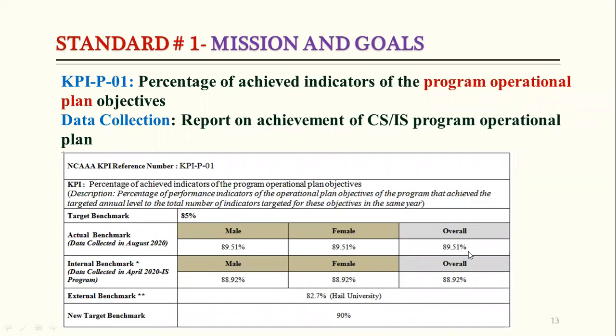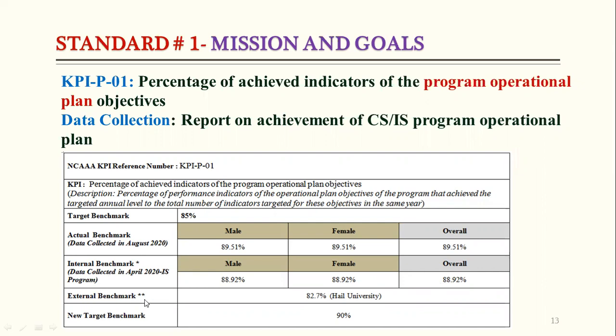Then we have the overall, which means we have to add the male and female and divide by 2. So we have to calculate the overall. You can see here the internal benchmark. For the internal benchmark, we have used the IS program, data collected in April 2020. In the IS program, the achievement in male was 88.92 and in female 88.92, and overall is also 88.92. So this is about the actual benchmark and internal benchmark.